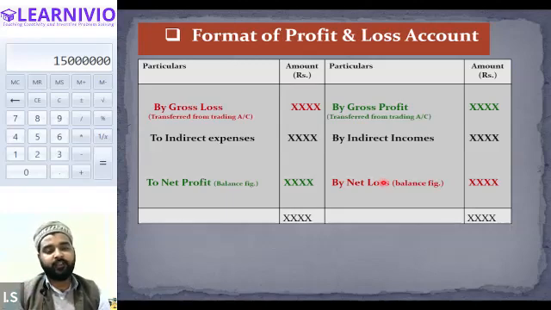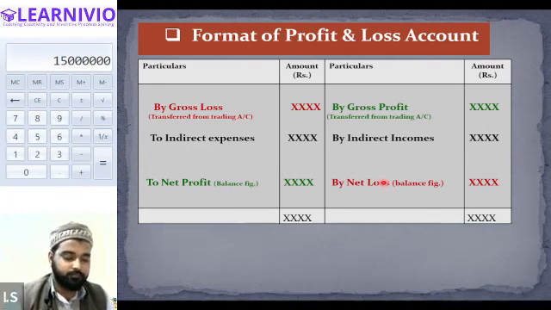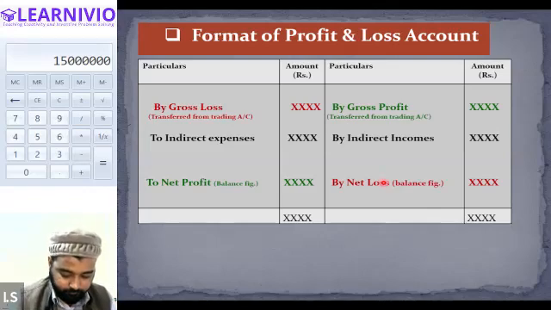Okay, after writing the value of the gross profit or gross loss, we will also write down all the indirect expenses on the debit side, and we will also write down all the indirect incomes on the credit side. And after adjusting all the values at the end of the year, either there will be net profit or net loss. If there is a net profit, it will be written on the debit side of the profit and loss account. And if there is a loss, it will be written on the credit side of the profit and loss account. Tell me everyone, is this clear, all of you? Yes, sir, clear.